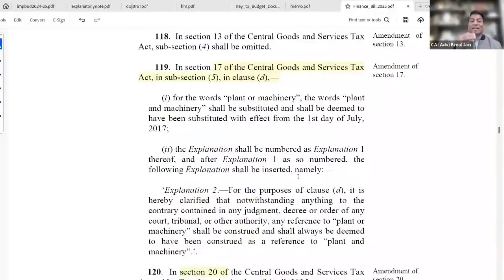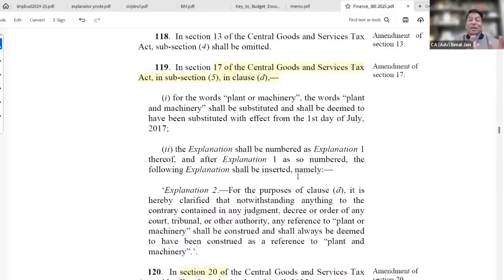And while passing the judgment, they have referred to one income tax judgment coming from Taj Mahal Hotels Limited. Plant means any mall, warehouse, building other than a hotel or cinema halls.